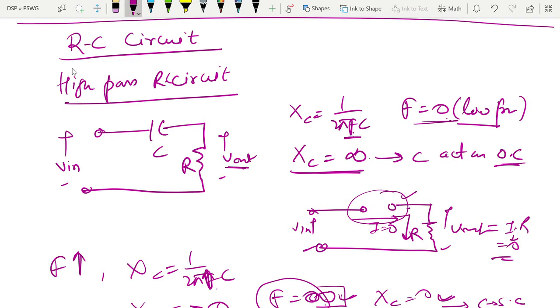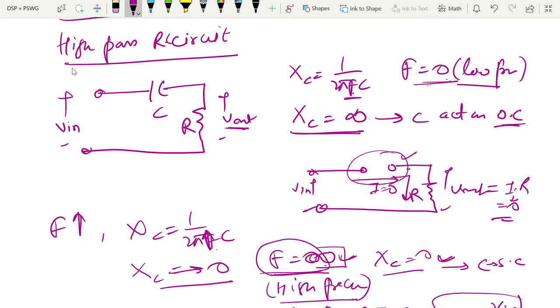If it is 0 for higher frequency or lower frequency, we have to decide accordingly whether it is a high pass filter, low pass filter, all pass filter, band reject filter, or band pass filter. So if it rejects the low frequencies and passes the high frequency, then it is a high pass filter. High pass because it will pass the high frequency.